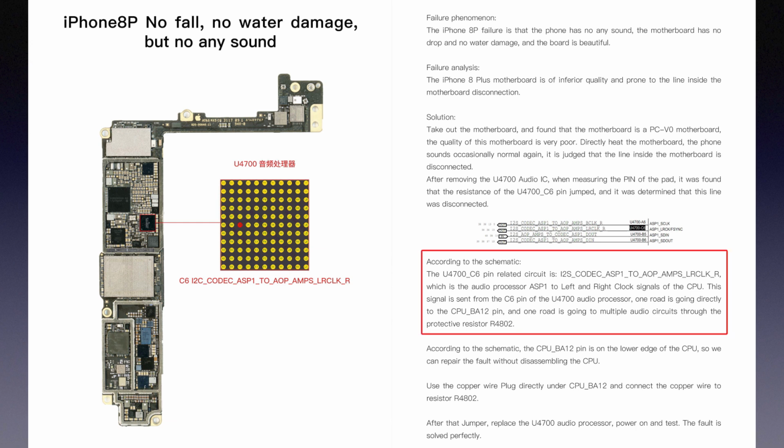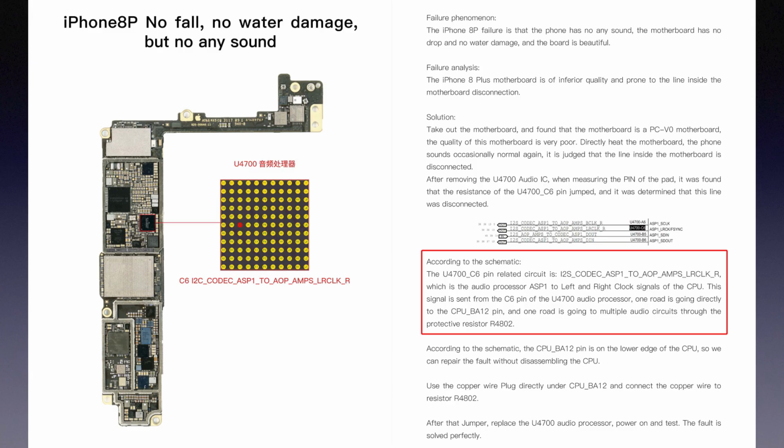According to the drawing, the pin C6 of U4700 related circuit is I2S, codec, ASP1 to AOP, AMPS, LRCLKR, which is the audio processor ASP1 to left and right clock signals of the CPU. This signal is sent from the pin C6 of the U4700 audio processor.